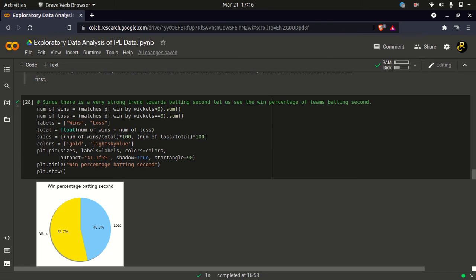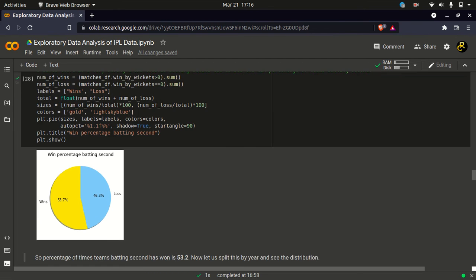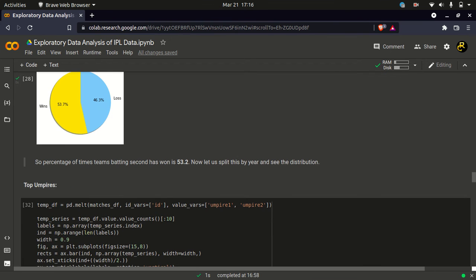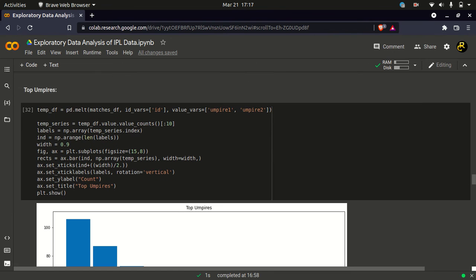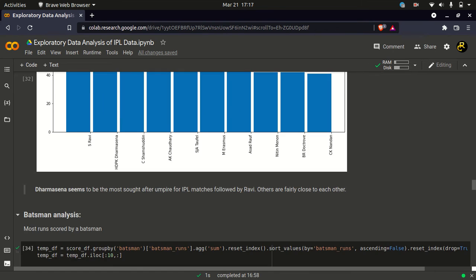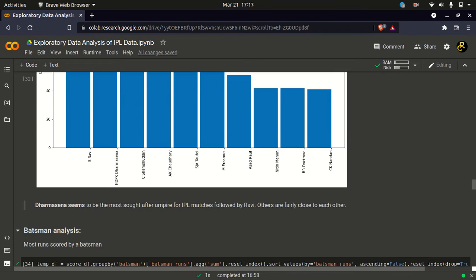And then we are looking at the number of wins that a team batting second has. It is 53.7%. It is not that much, but slowly the teams are realizing that fielding first might be the right option. What is the top number of umpires now? As you can see through this chart, S. Ravi has umpired the most number of matches.